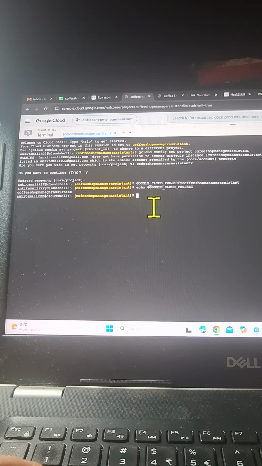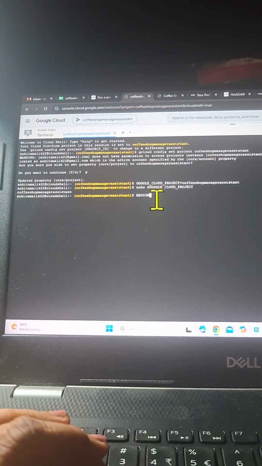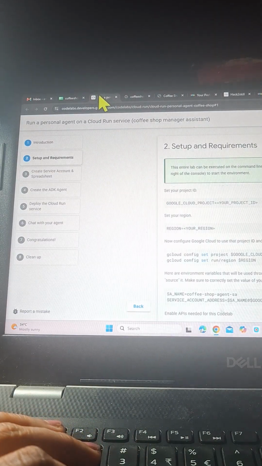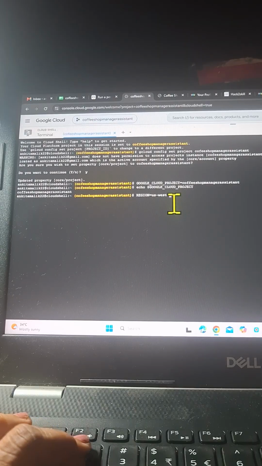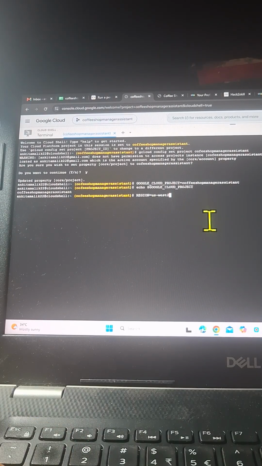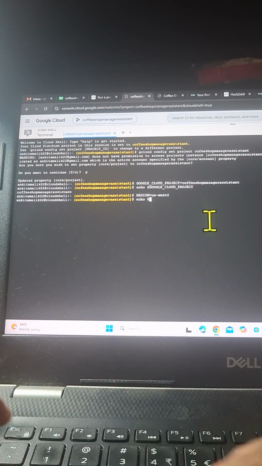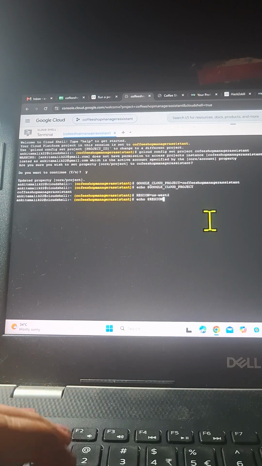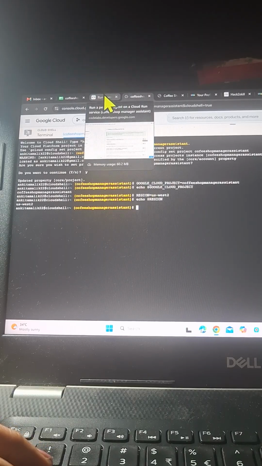Similarly, I'm going to store the region. So I'll say region and I'm going to say, let's say here the region is US West 2. Okay, just for the sake of this lab. Okay, now I can again print this command, echo region. So it has printed and stored the value inside the region variable as US West 2.